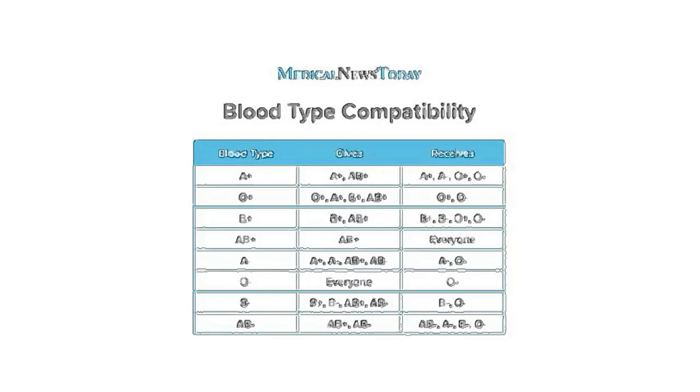RH positive may be written in short as RH plus, and similarly RH negative will be written as RH minus. People with the RH positive blood group have D antigens on the surface of RBC, while people with the RH negative blood group lack these antigens. That is what we call the RH system and the ABO system.